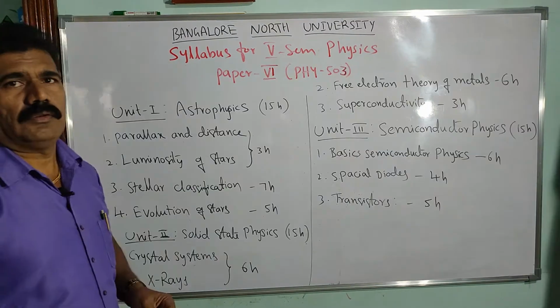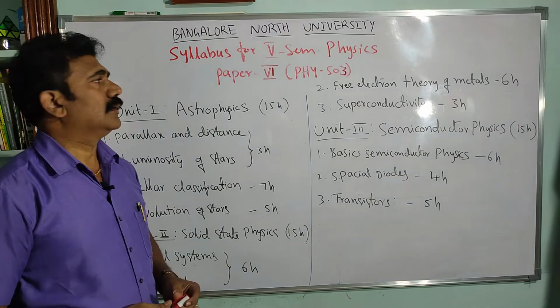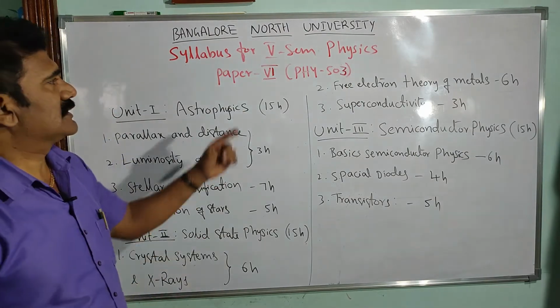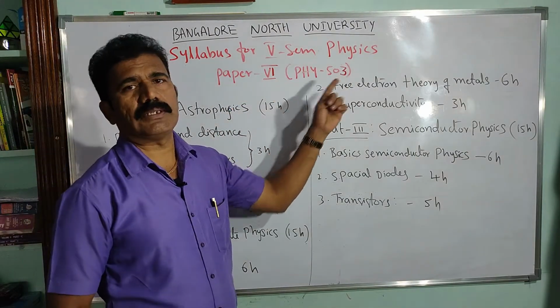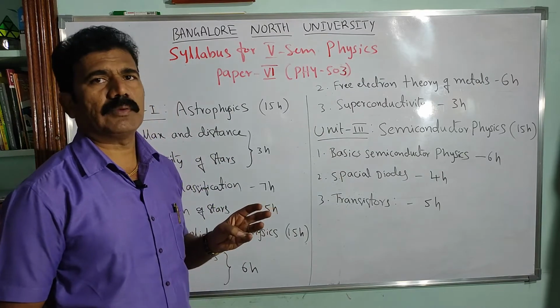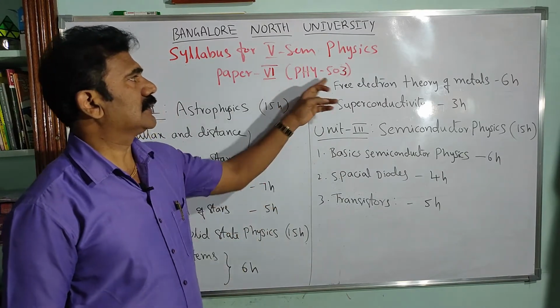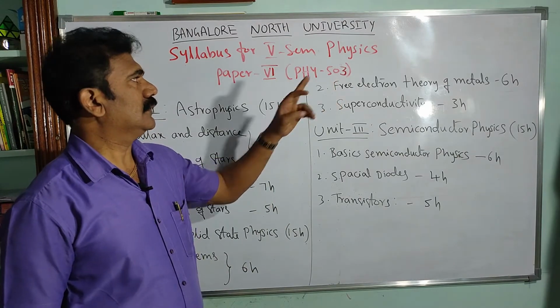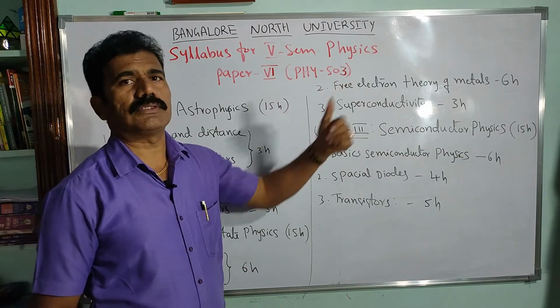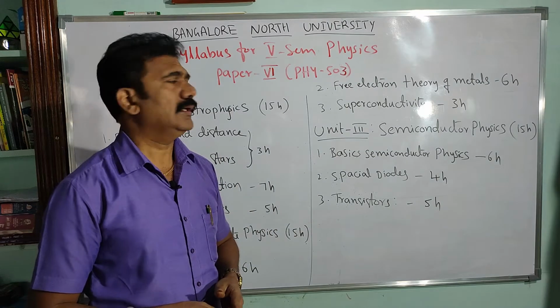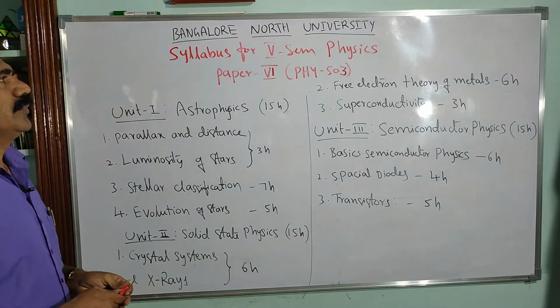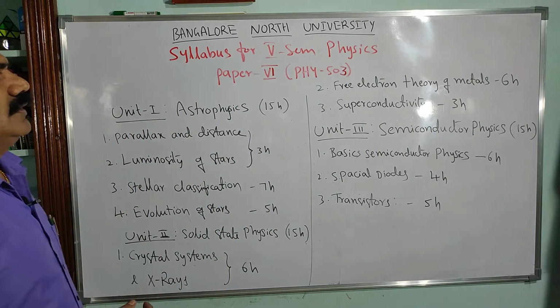Now let us see what the syllabus is for paper 6 in the 5th semester. Paper 6 is called PHY 503. 501 is your theory paper, 502 is actually the practical paper, 503 is again a theory paper, and PHY 504 is a practical paper. Now let us see paper 6, PHY 503.